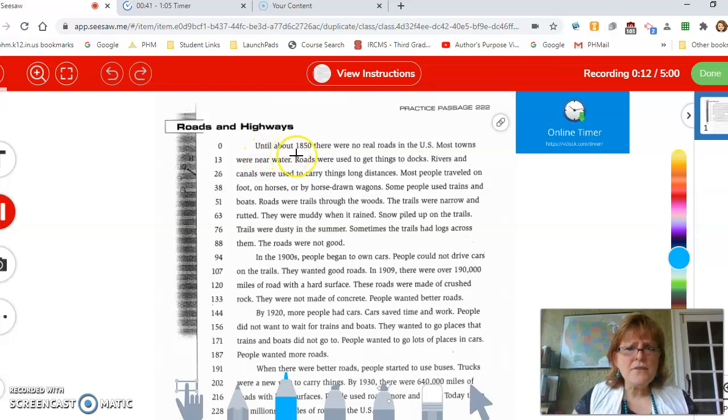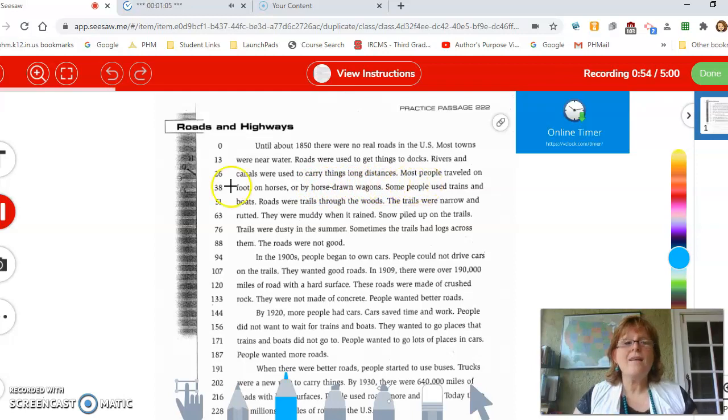Until about 1850, there were no real roads in the U.S. Most towns were near water. Roads were used to get things to docks. Rivers and canals were used to carry things long distances.